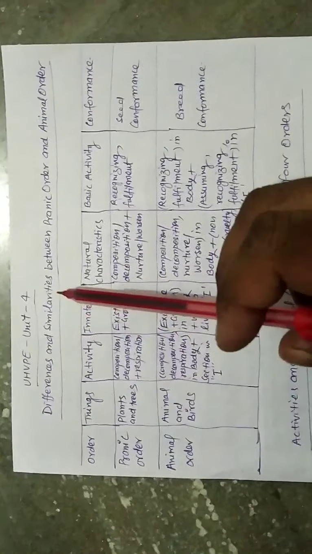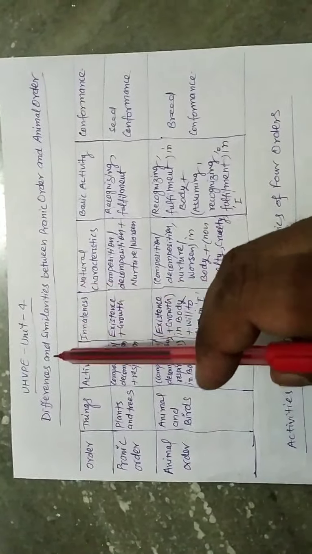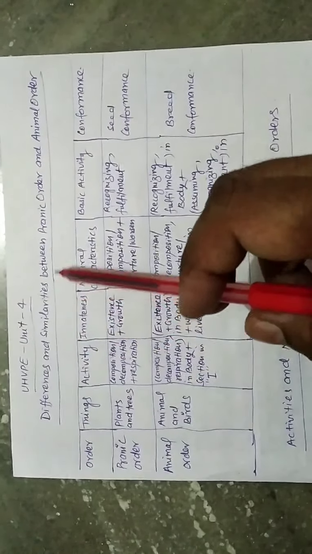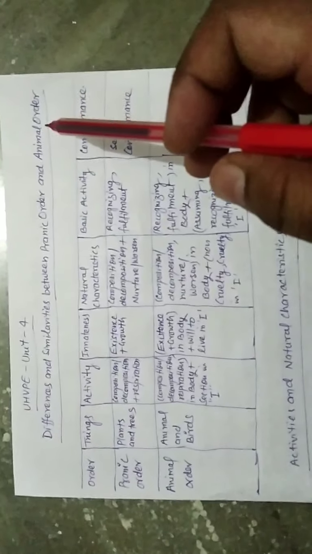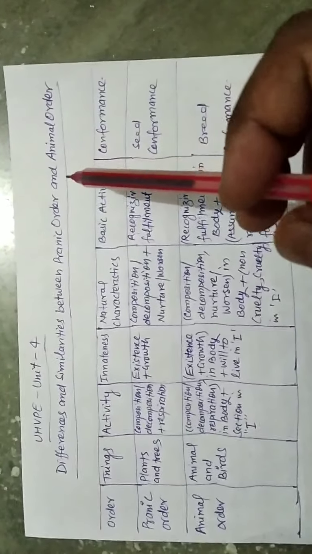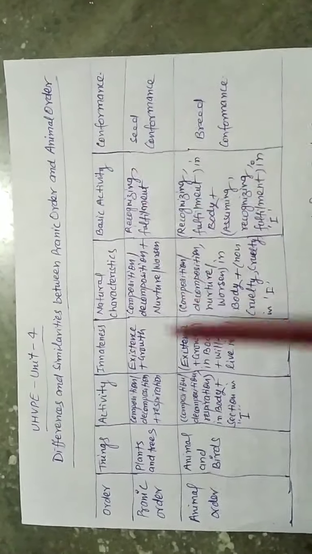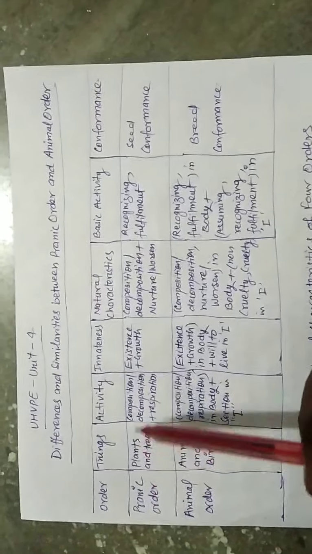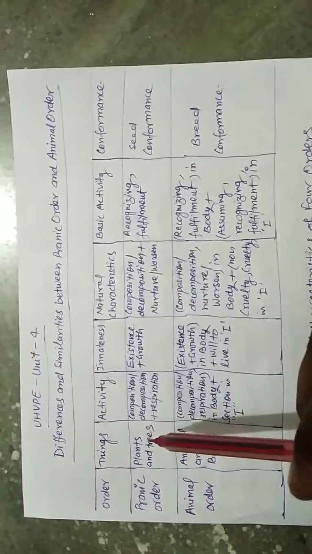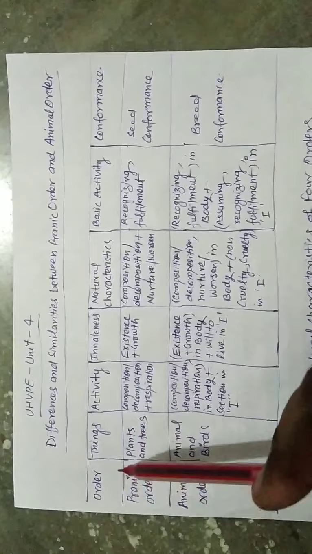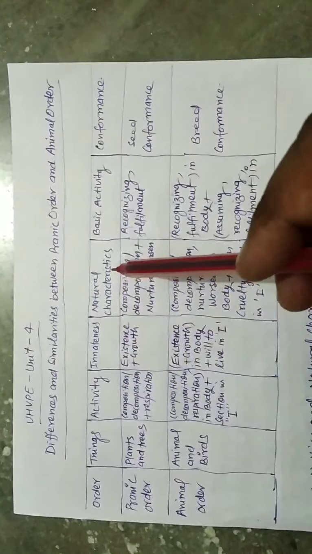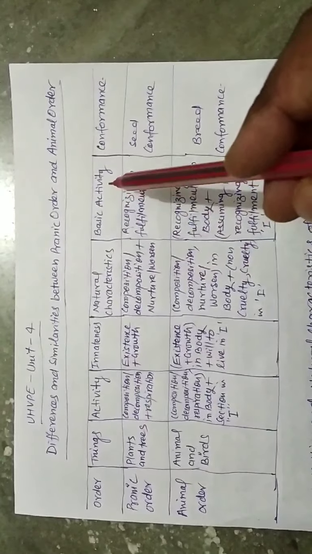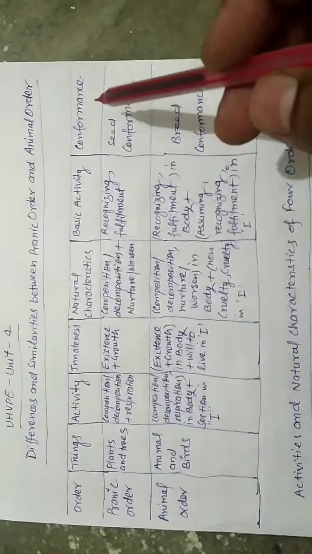Dear students, today we are taking the differences and similarities between pranic order and animal order. That is the comparison between the two orders. So here are some heads on which we are comparing: order, things, activity, innateness, natural characteristics, basic activity, and conformance.